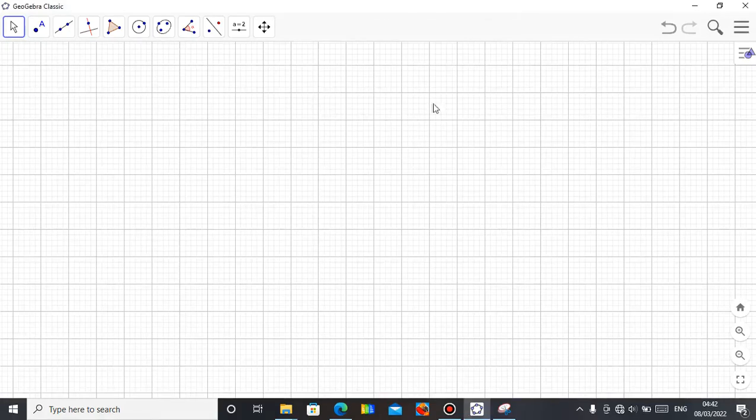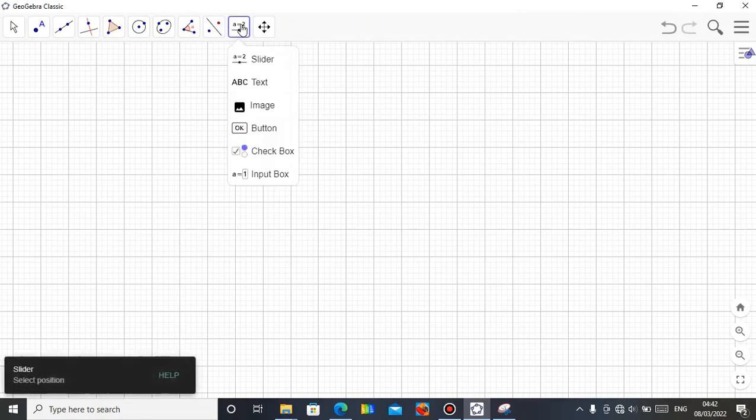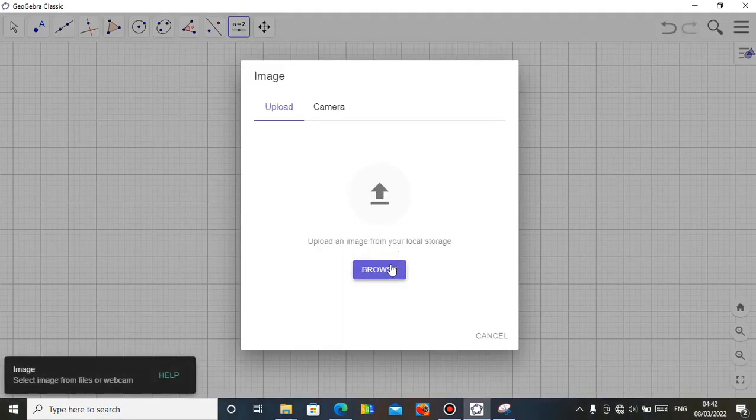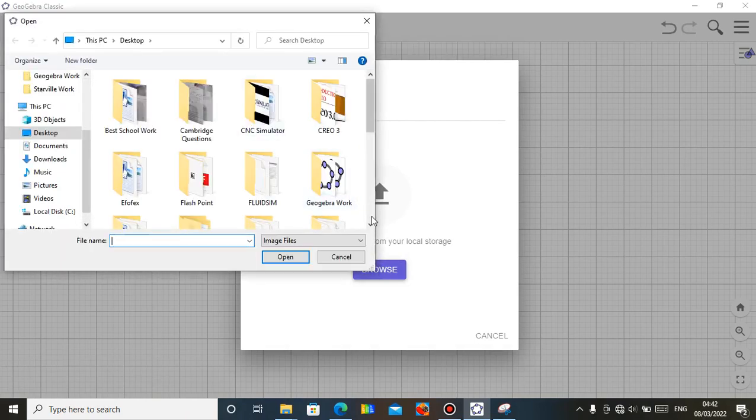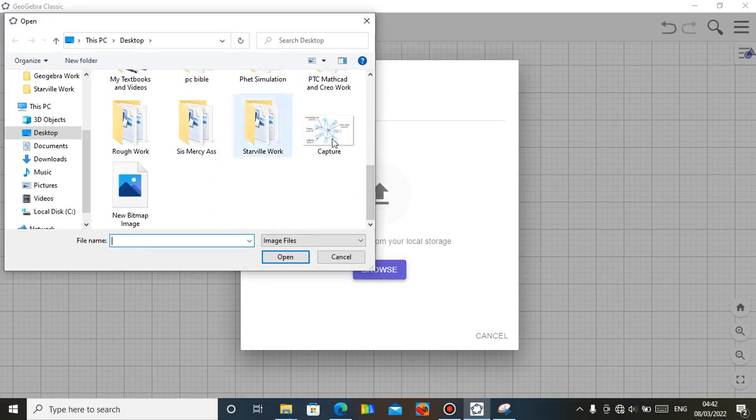I'm here to demonstrate another mechanism design for you. This time around is the rotary engine mechanism I want to demonstrate here. Though the rotary engine is no longer in use now and is being replaced by the gas turbine, let me just show you the mechanism so that you see how it works.